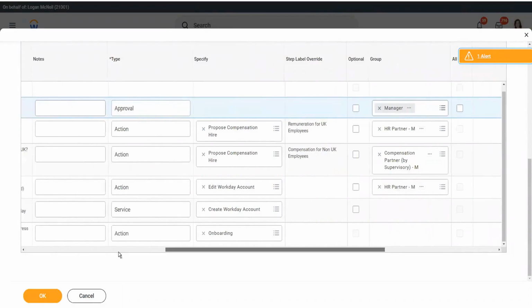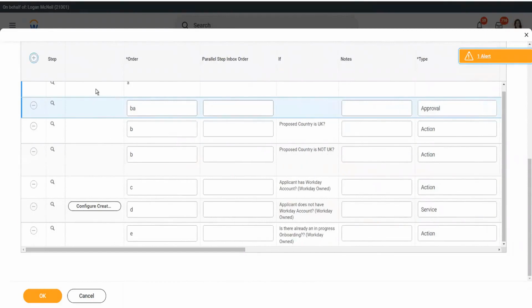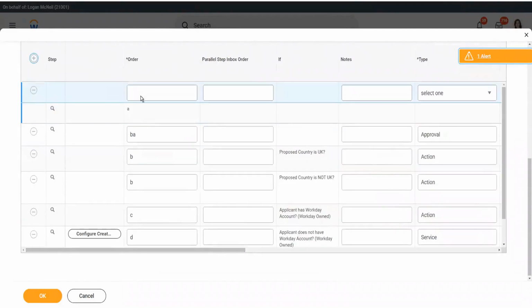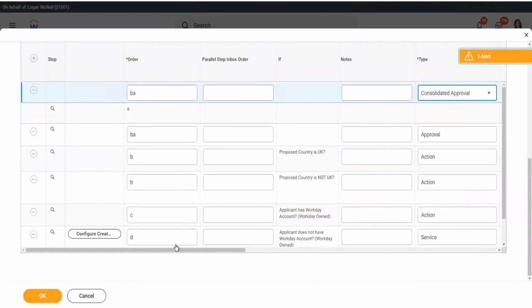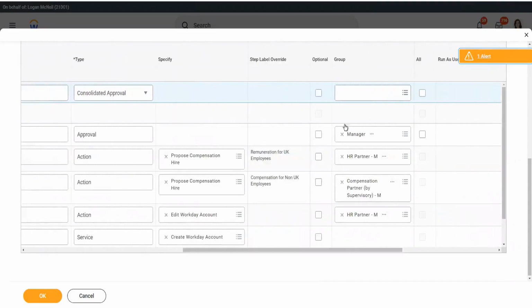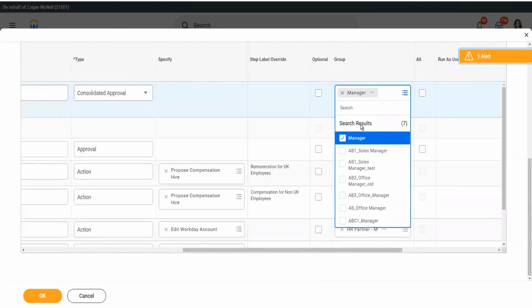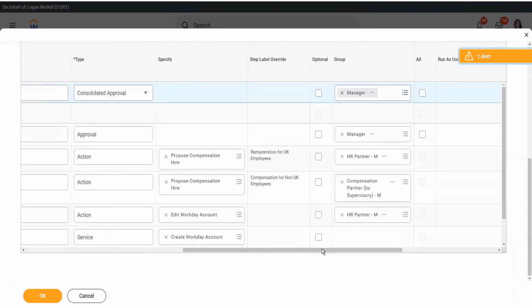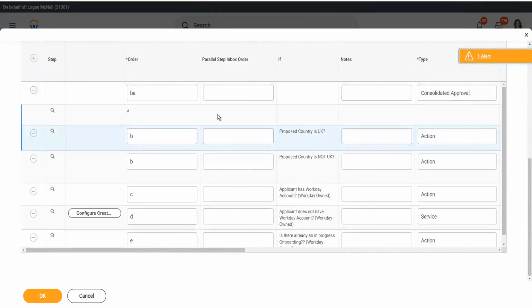Okay, so it is not allowing me to change this. Let's add a step then. Let's add a step called BA. And let's select consolidated approval, OK. And let's use manager. Alright, manager is the security group. And let me remove this other step from here. So consolidated approval we have introduced.